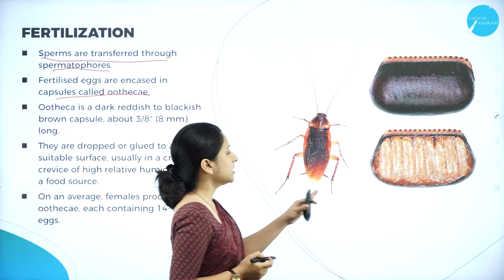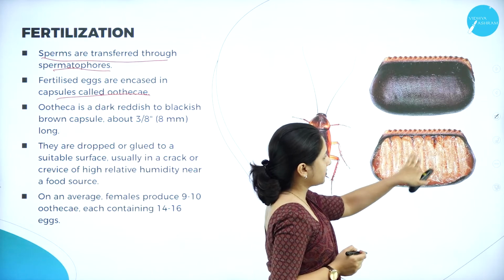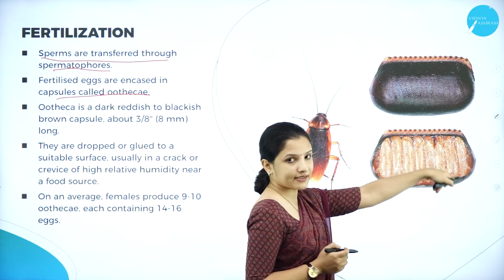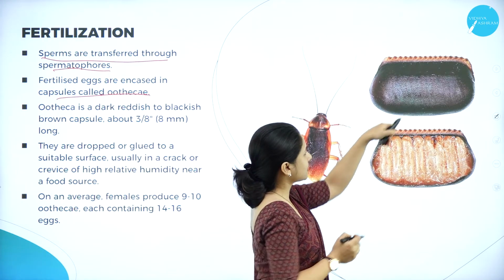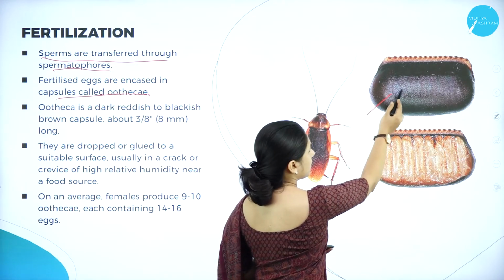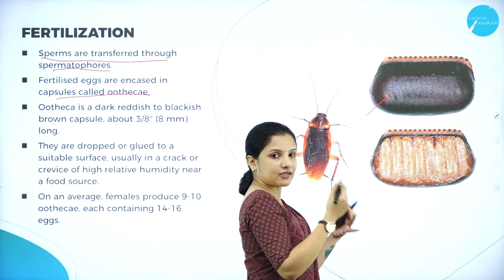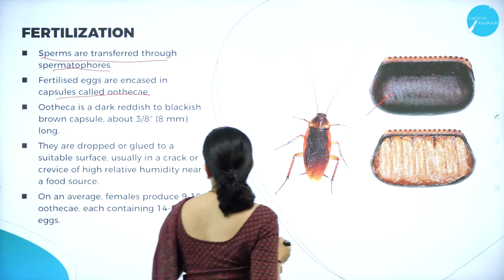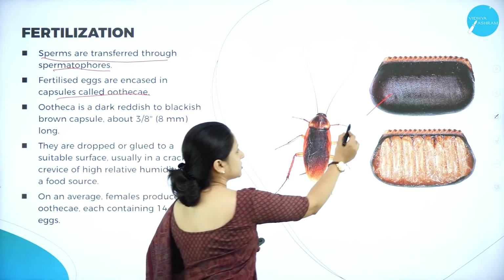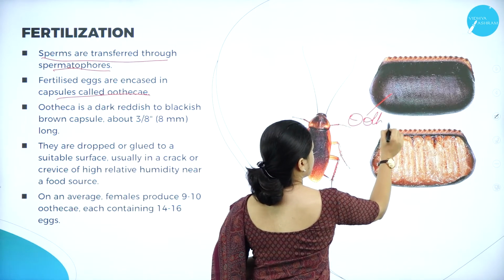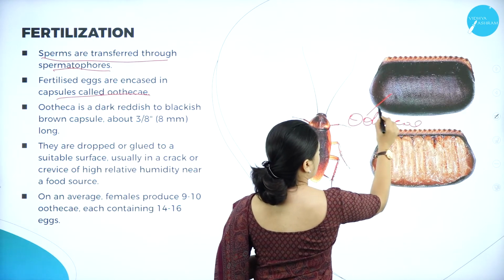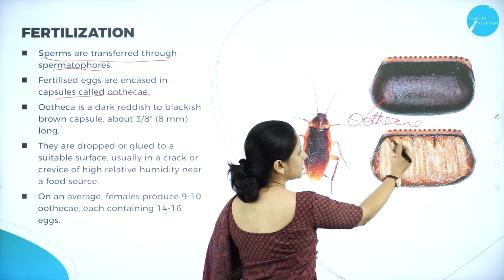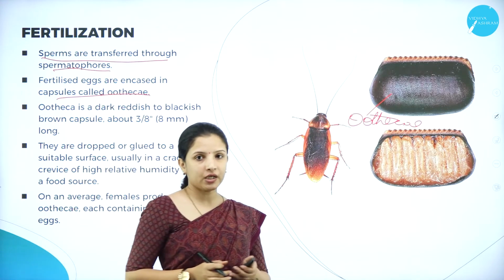As you can see here, the eggs are present inside. These eggs are covered by structures called the oothecae. Inside the oothecae, the fertilized eggs will be present.